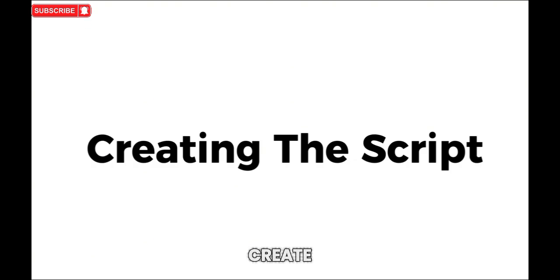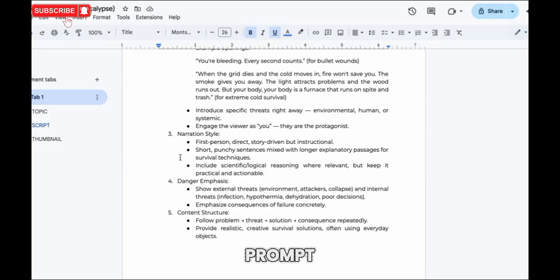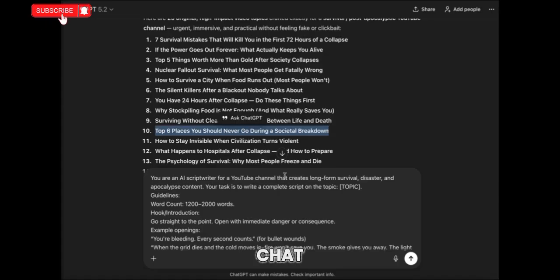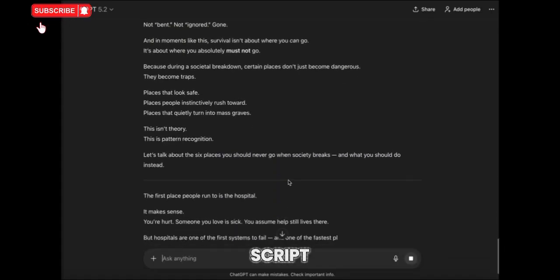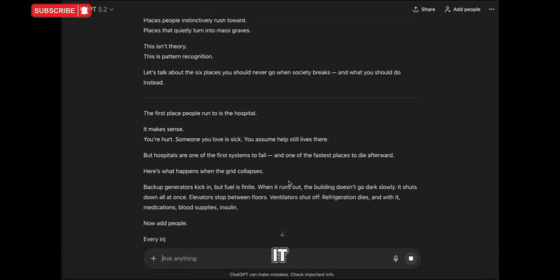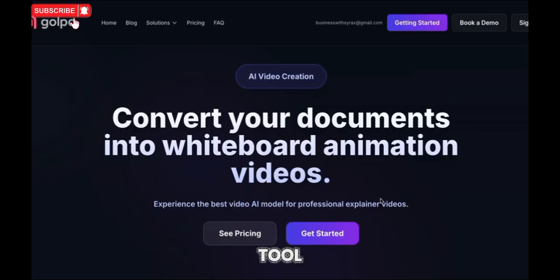Step 2, create the script. 2 ways. Option 1 is the classic method. Copy the script prompt from the same Google Doc, paste it into ChatGPT, replace the placeholder with your topic, and let it generate the full script. Quick tip, always skim the script and tweak it slightly so it sounds human. Now, option 2 is the game changer, the tool they're actually using.